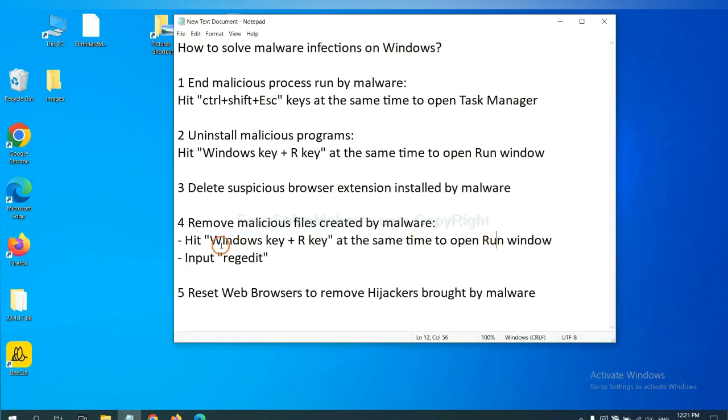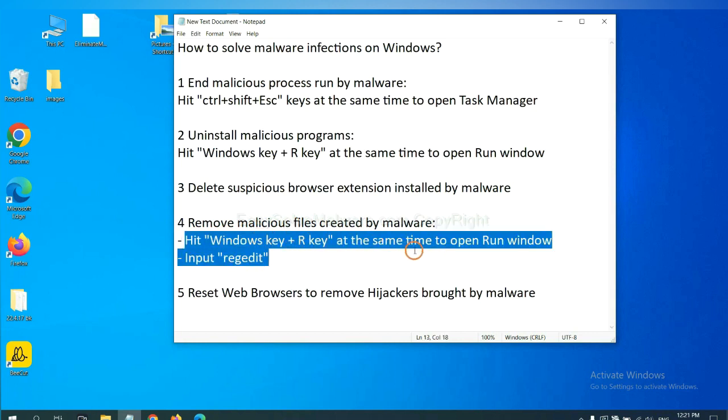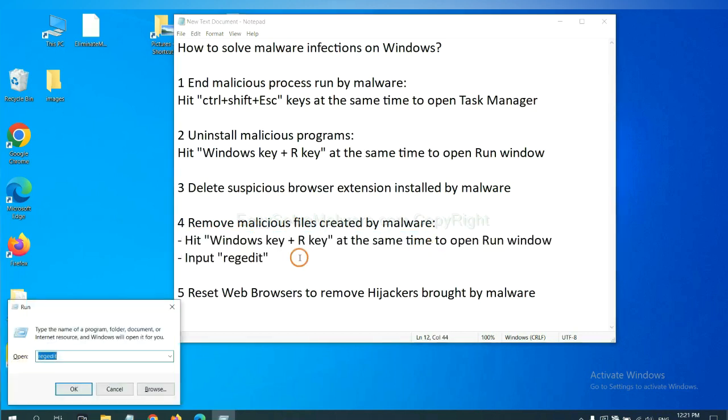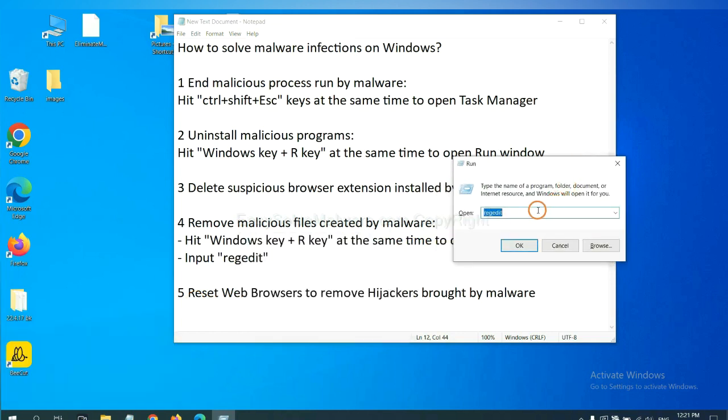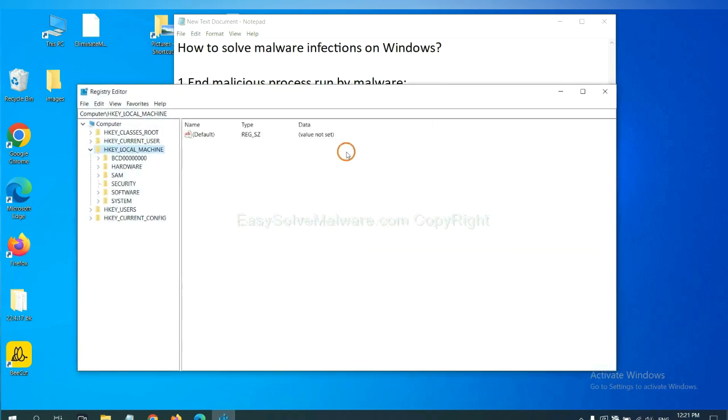Next, we need to remove malicious files created by malware. Hit Windows key and R key at the same time. In the Run box, input regedit and click OK. Now select the Edit menu and click Find.